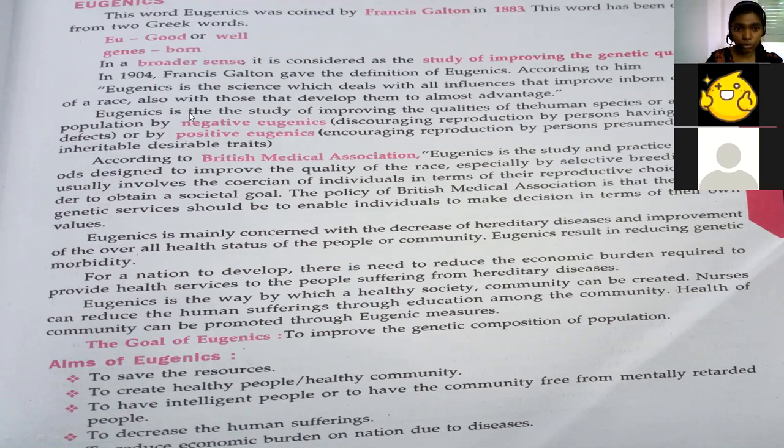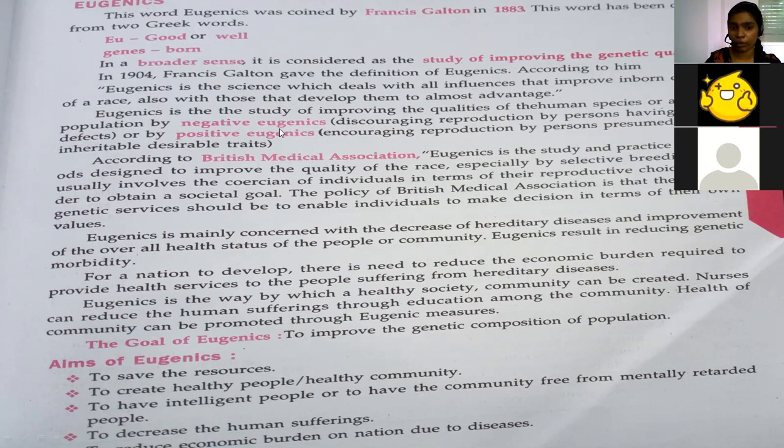So two types of eugenics are there, negative eugenics and positive eugenics. Negative eugenics says that if an individual is born with negative characteristics, or a person has any disability, then they stop the reproduction of that individual.